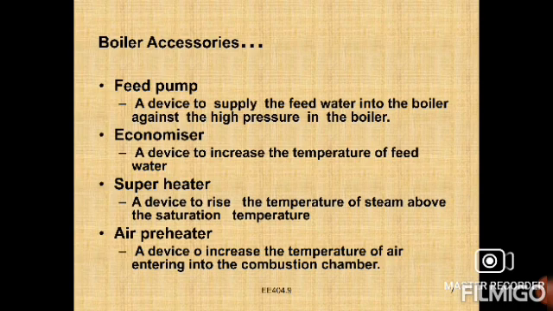Next one, superheater. A superheater is a device that raises the temperature of steam above the saturation temperature. Whenever the steam temperature is below the required level, we need to increase the temperature above the saturation temperature. A device that raises the temperature of steam above the saturation temperature. Whenever we require a certain level of steam temperature, we increase the temperature of the steam only.